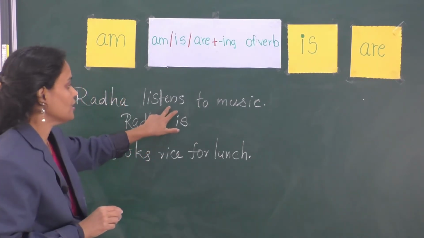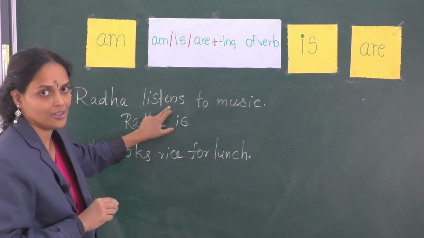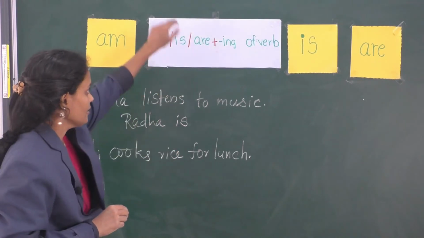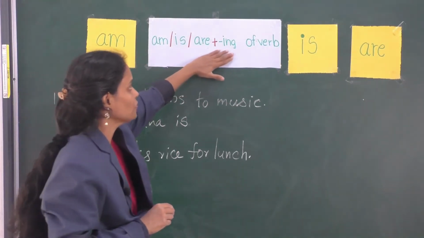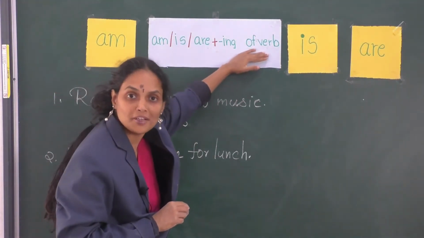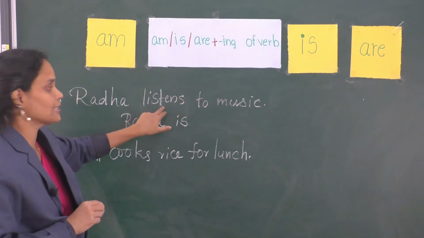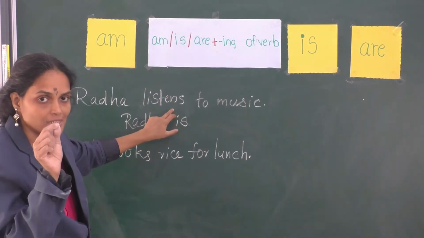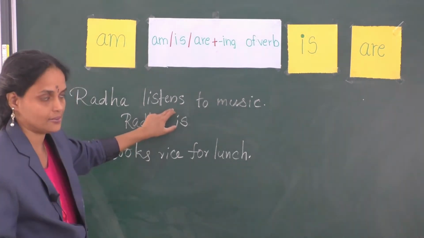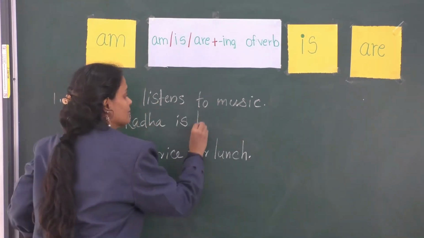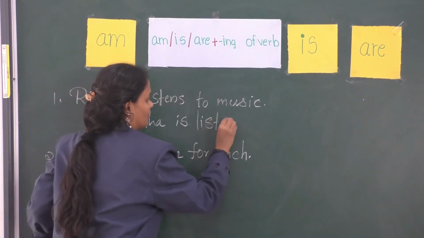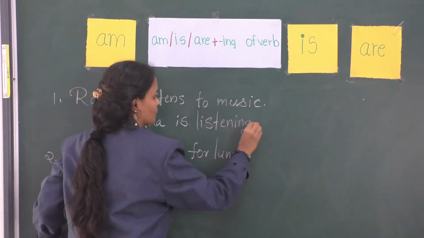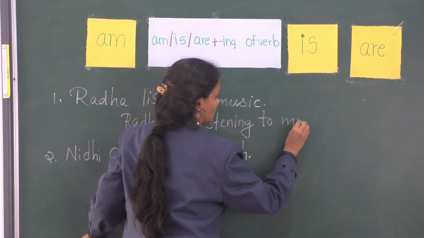As I told you, listen is the verb. The auxiliary is always followed by the ing form of the verb. So we are going to add ing to the main verb listen. It will be listening. Listening to music.